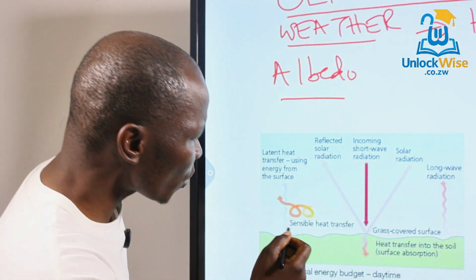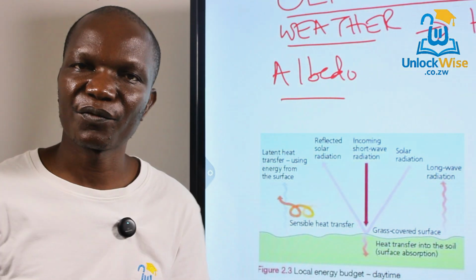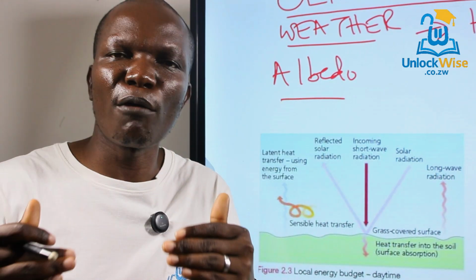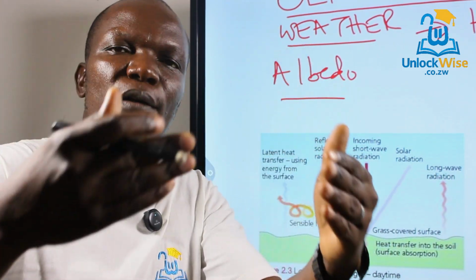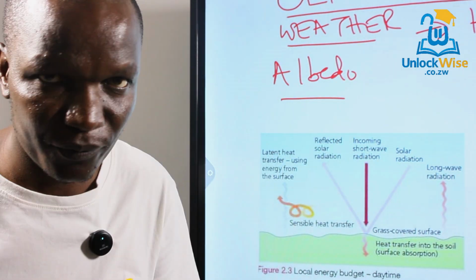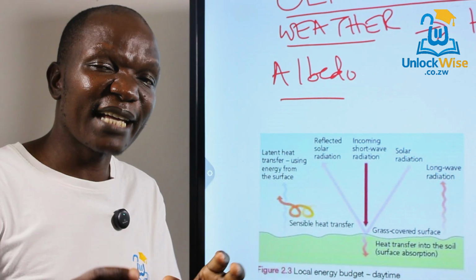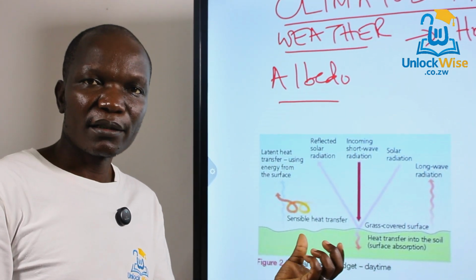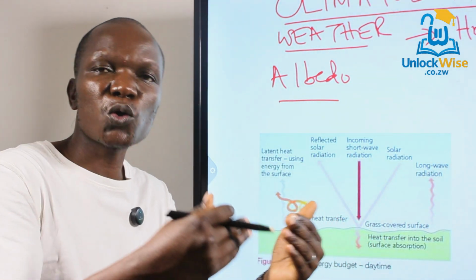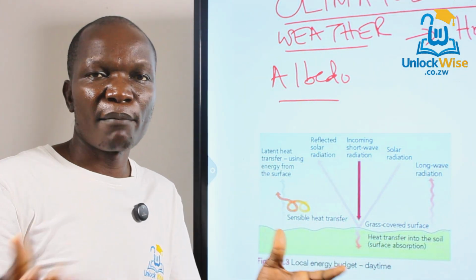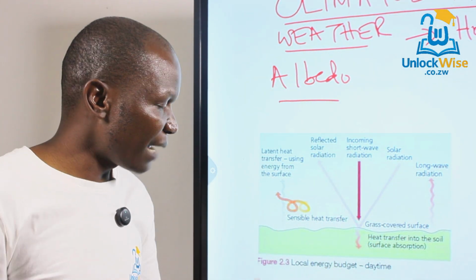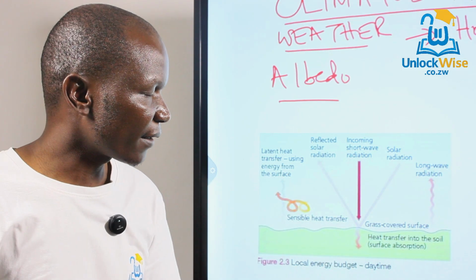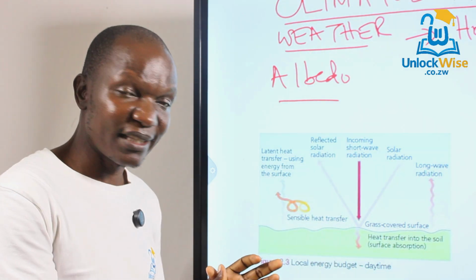Still, there is also sensible heat transfer. When we talk about sensible heat transfer, we're simply talking about the movement of heat into and out of an area. Okay, so we are saying that during the day, heat is being transferred into the area and also out of the area, for example, by winds and air masses. This is sensible heat transfer. It happens during the day.